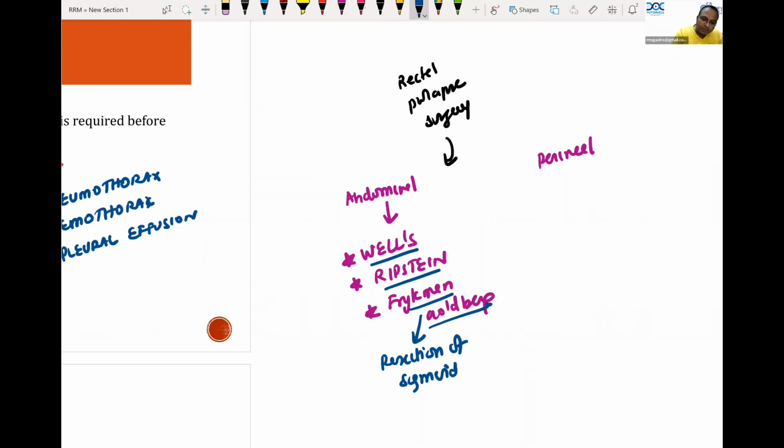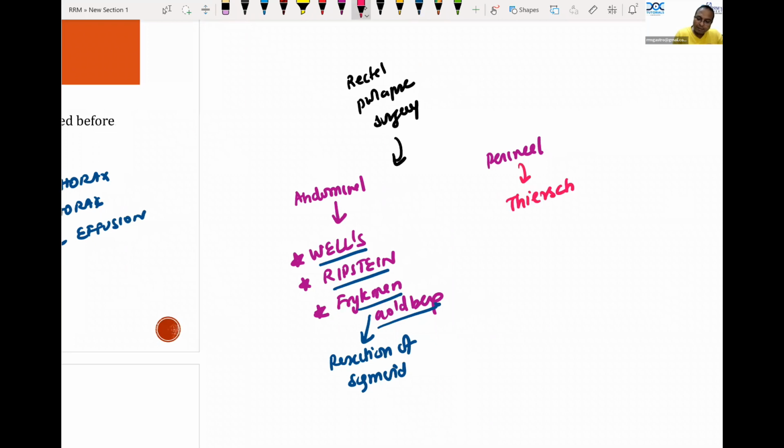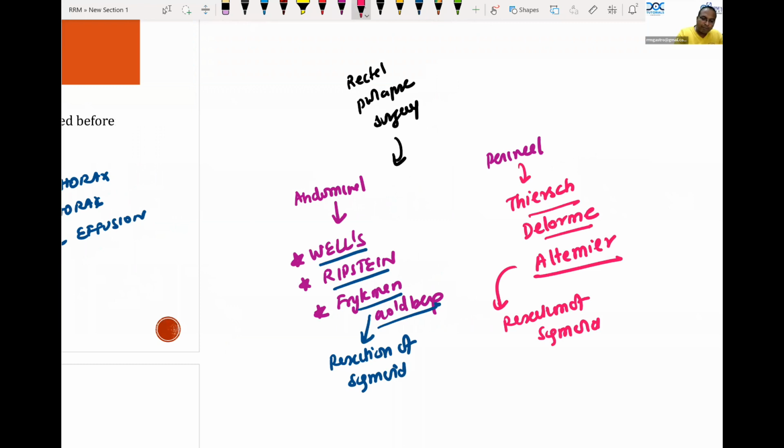In perineal procedures, which are all done: Thiersch, Delorme, Altemeier. Altemeier is a procedure where you do resection of the sigmoid. So perineal procedures: Thiersch, Delorme, Altemeier. Abdominal procedures are Wells, Ripstein, Frickman-Goldberg.